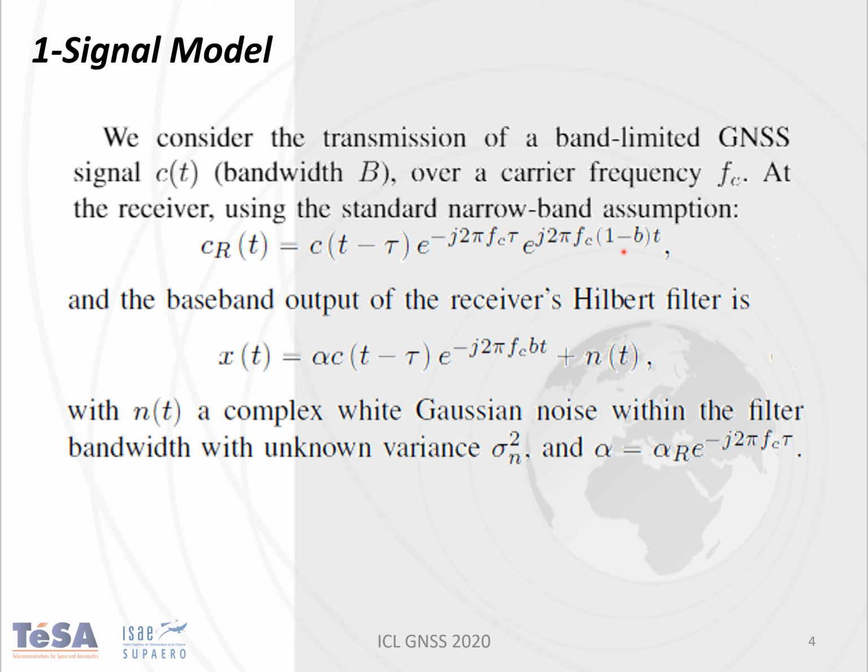Now, if we consider the baseband output of the receiver's Hilbert filter, we have this signal x(t), which is this signal delayed and, of course, perturbed by the Doppler effect. Also, we have the attenuation due to the channel, and we have this complex white Gaussian noise that is additive to our signal.